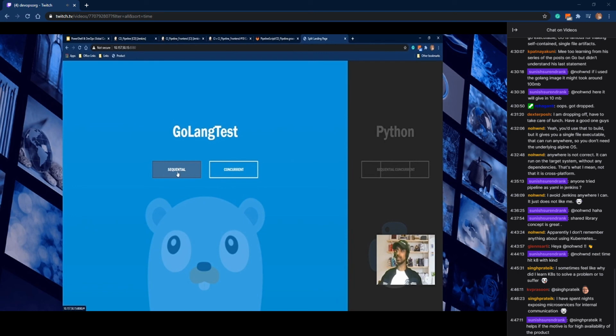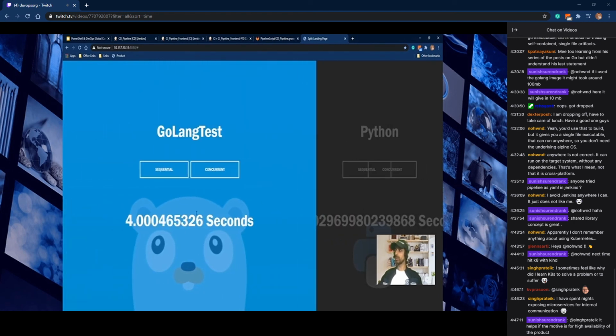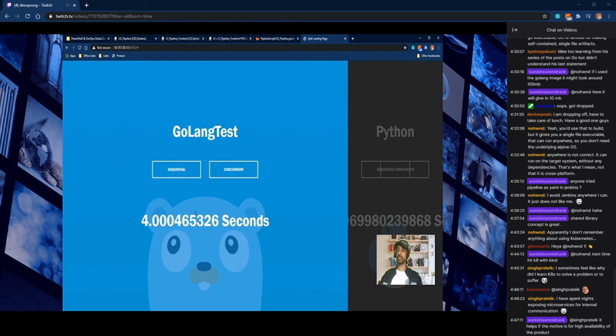If I press the sequential button, a task will run in a sequential way, and it should give a response. You can see that the task ran 4 times, and it took 4 seconds. If I press the sequential button in the Python section, it also runs sequentially and returns the time it took. You can see that Python took around 4.002 seconds. So comparing both, I think Golang is taking much less time.